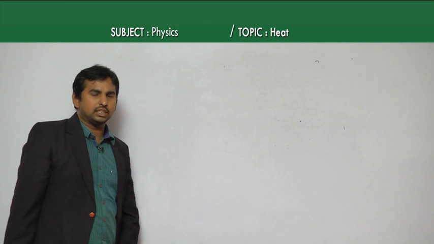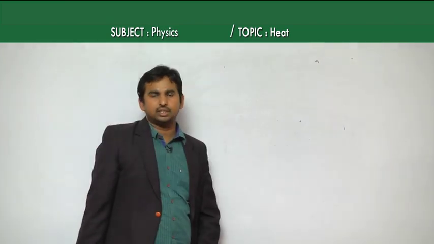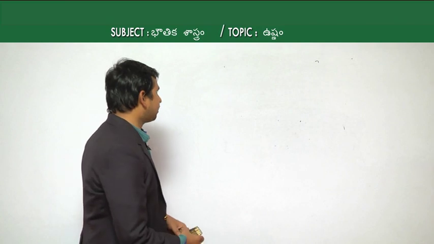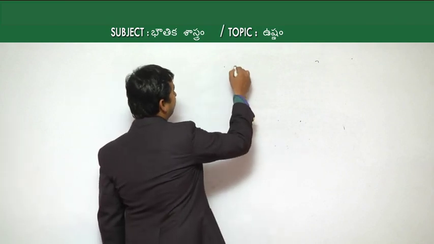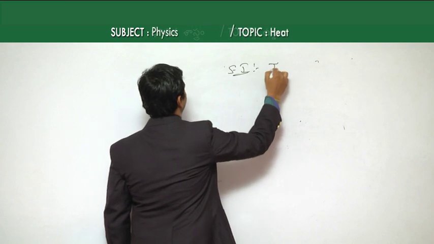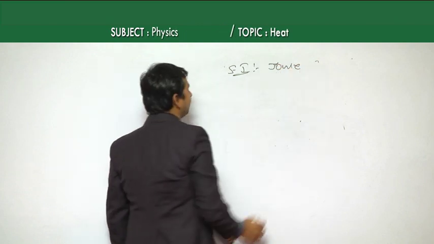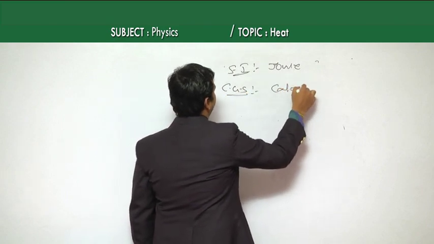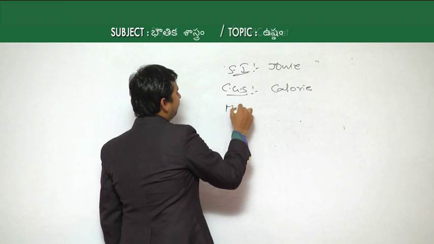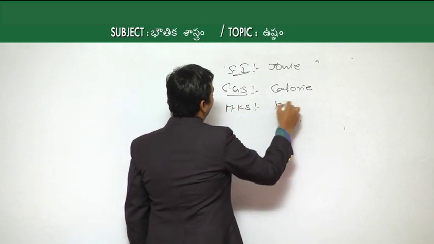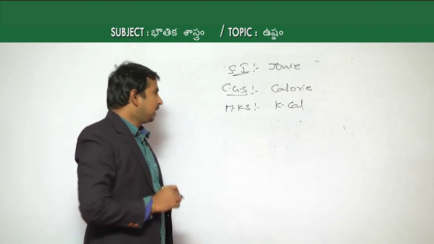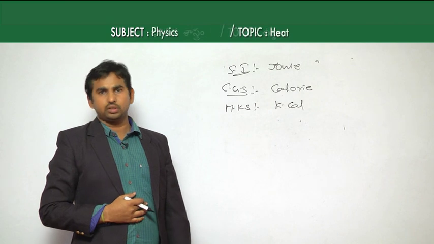We know that heat is a form of energy which causes the sensation of hotness or coldness of a body. As heat is a form of energy, its SI unit is joule. In the CGS system it is calorie, and in the MKS system we have kilocalories.